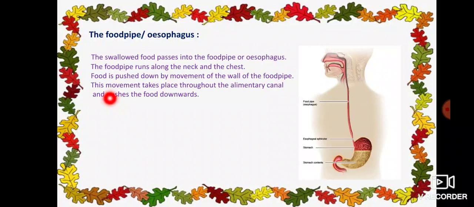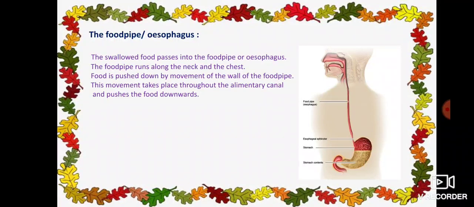See here, we swallow the food through the mouth. We take in food through the mouth, and by using teeth we crush the food, and by using saliva our food gets softened and is converted into simpler substances by the action of saliva on the food. And after that, the tongue helps in grinding the food in the mouth, helps to mix the food with the saliva, and helps to swallow the food.